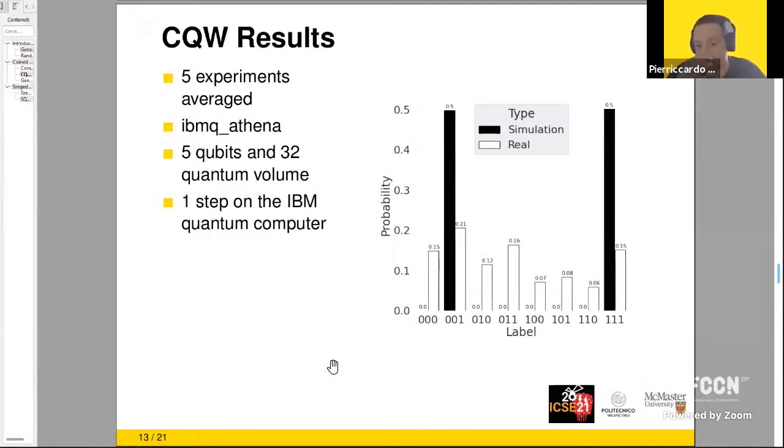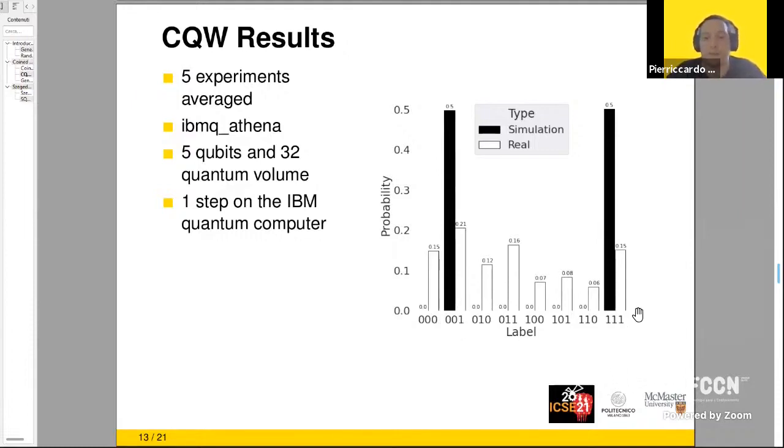And here on the right, we can see the results that we obtained. On the x-axis, we have the labels that represent our nodes. On the y-axis, the probability of finding the worker on a given node. And with the black bars, we can see the simulation results. Indeed, we have a 0.5 probability, starting from position 0, to move to node 1 or to node 7.